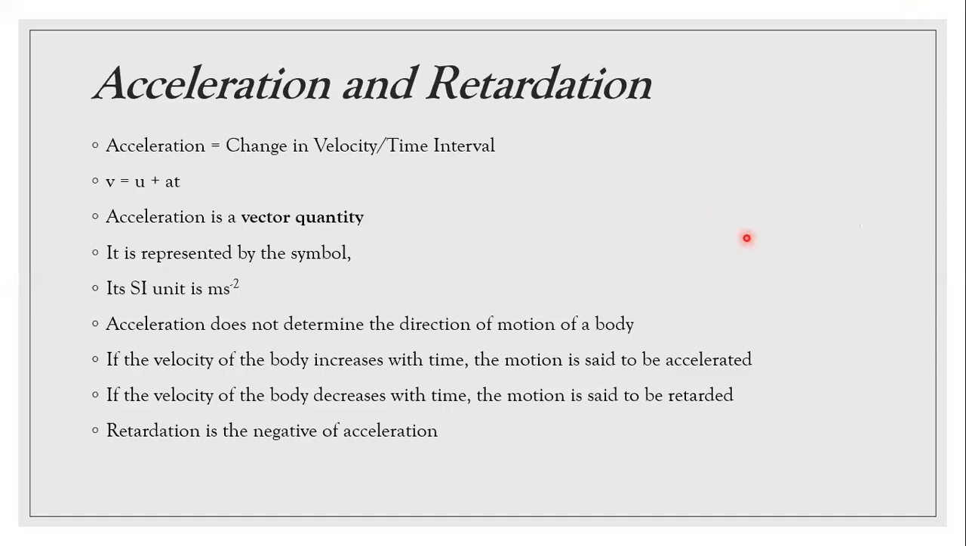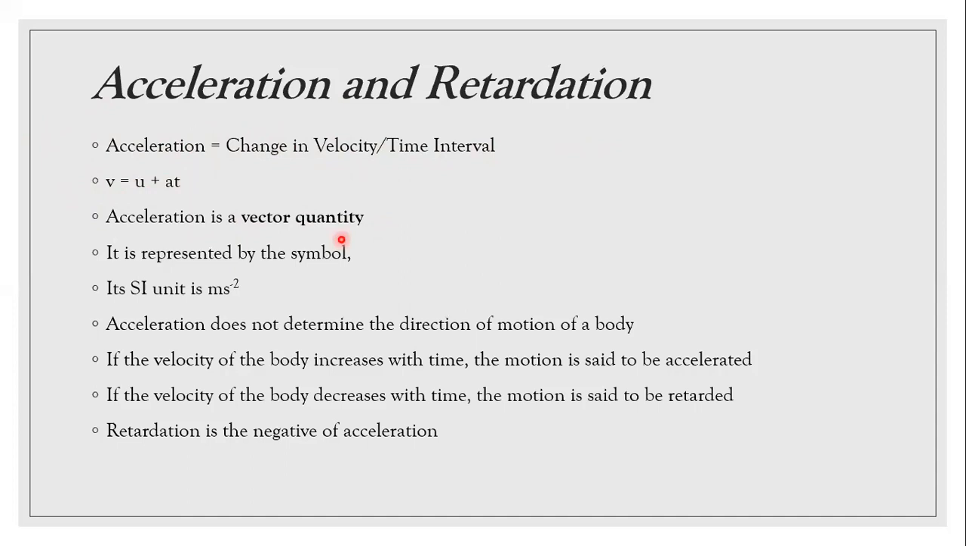Then acceleration and retardation. Acceleration is change in velocity upon time. When the velocity is non-uniform, it keeps on changing; maybe it is increasing or decreasing. So when it changes with time, the change in velocity per time interval is known as acceleration. v equals u plus at, which we will derive when we derive the equations of motion. Here v is the final velocity, u is the initial velocity, a is acceleration, and t is time.